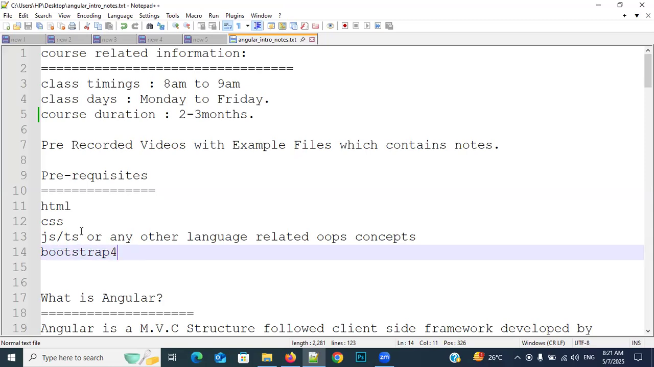Then after, what is the project we are going to discuss at the end of the course? We are going to do two projects. One is CRUD operations: create, retrieve, update, delete operations by using REST API.